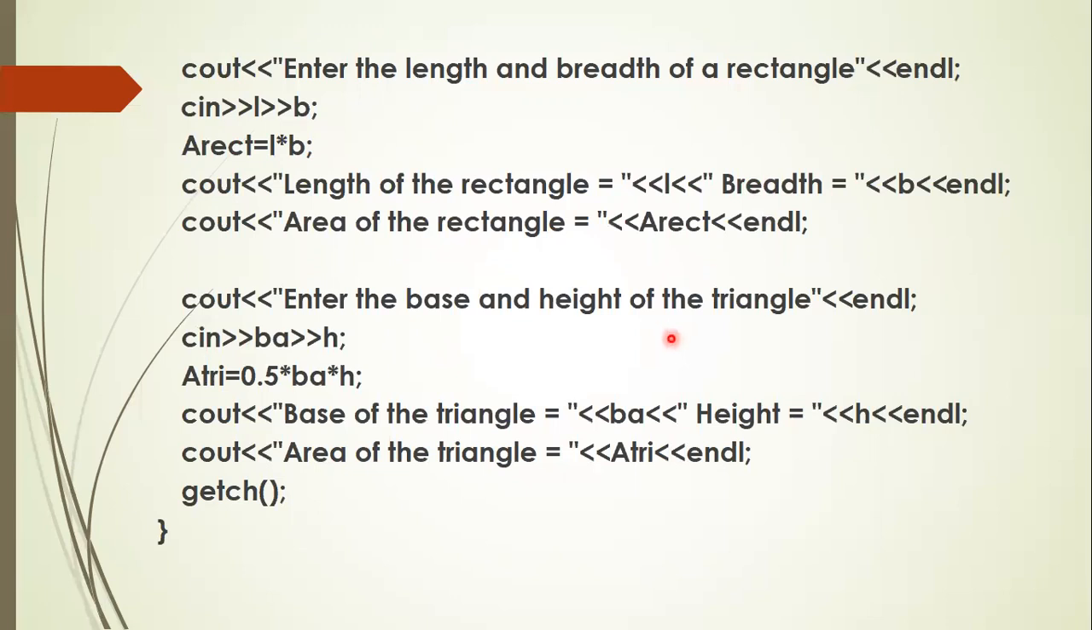Third one is to find the area of the triangle. You know the formula for the area of the triangle is half into base into height. So for base, the variable we have used is BA, and for height we have used the variable H.